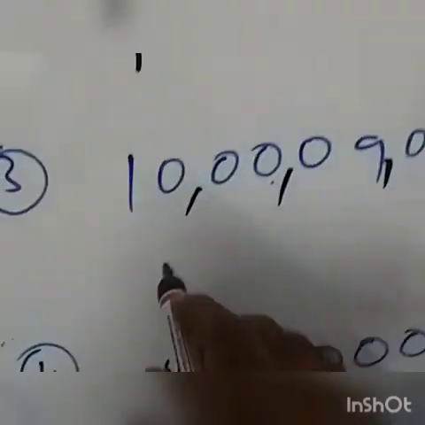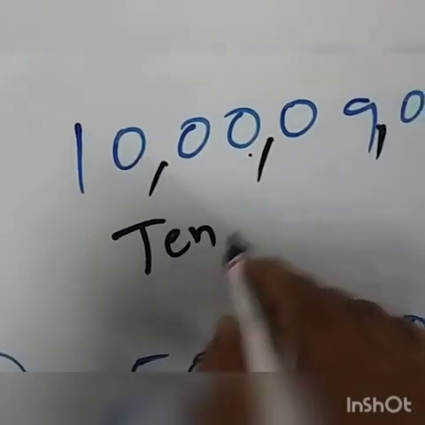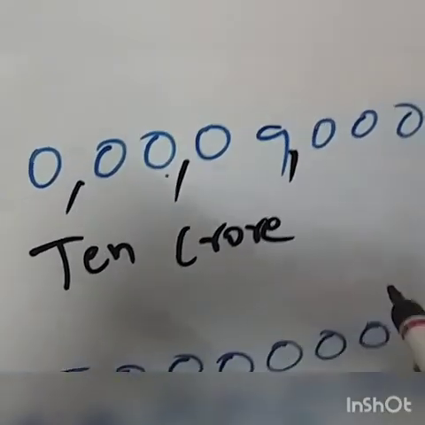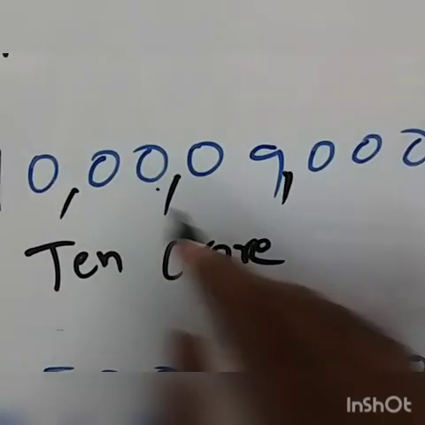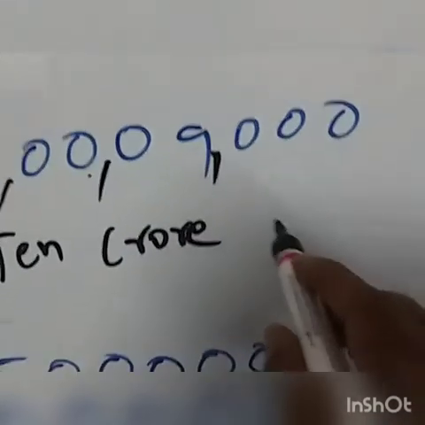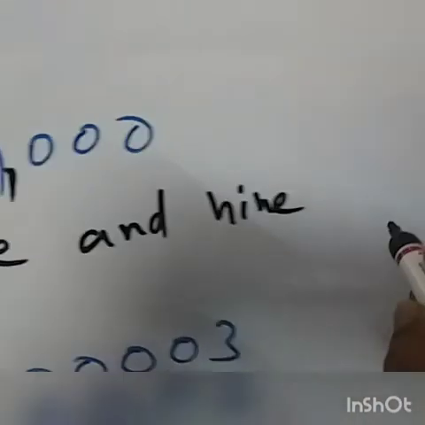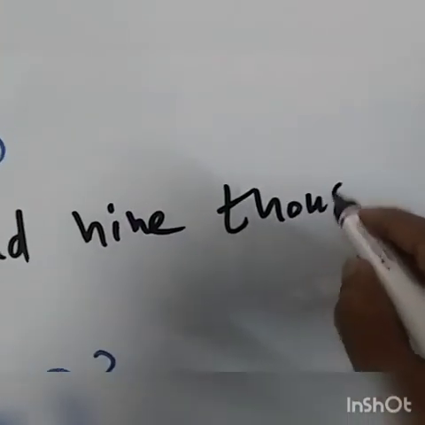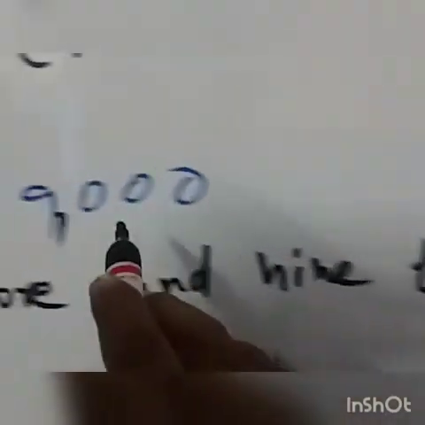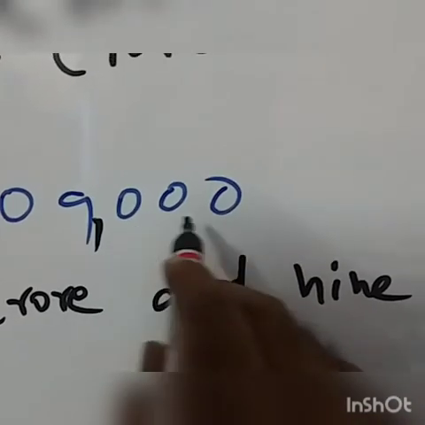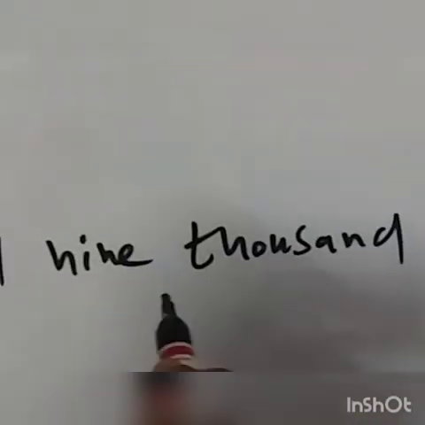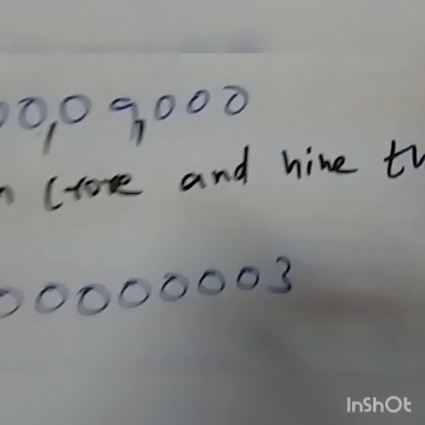Again thousands. 10 crore and 9,000. There is no number in the 100 place, tens place and units place. Therefore, the number stops after 9,000.